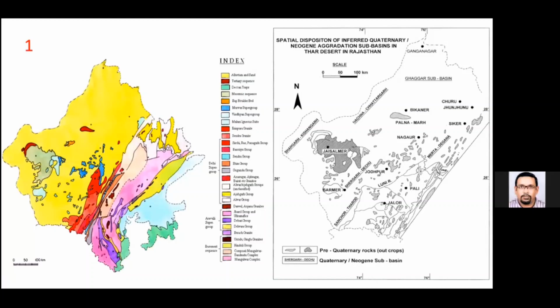So Jaisalmer Basin, that is Shahghat, Kishangarh Basin on the western part, because this is related to the aridity conditions in the area also. And Nachna, Chhattargarh area, again further north we have the Ghaggar Basin. Then we have this basin which is now an oil producing area in the tertiaries. And Shergarh Basin is the major area wherein we have this characteristic parabolic dune occurrence. So I'll be talking more about it.